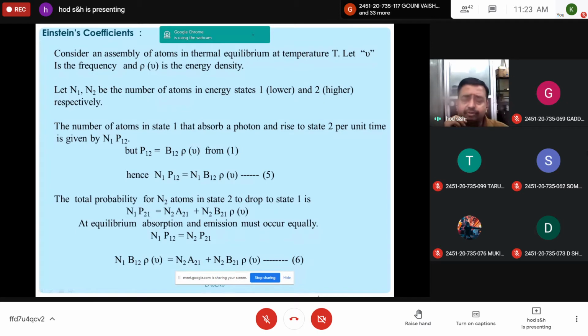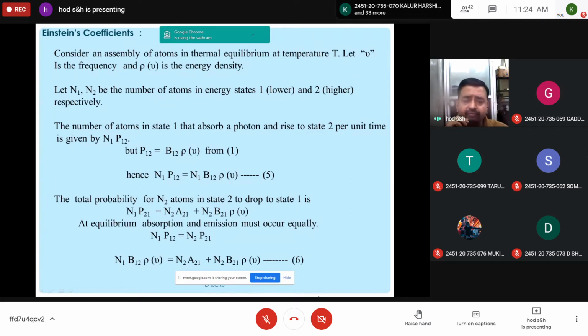So the first mechanism is induced absorption. The number of atoms in state 1 that absorb a photon and rise to state 2 per unit time is given by N1 into P12, because P12 represents the transition of one atom from state 1 to state 2, and there are N1 atoms in the ground state. In the same sense, the probability of one atom to excite is P12, and there are N1 atoms.